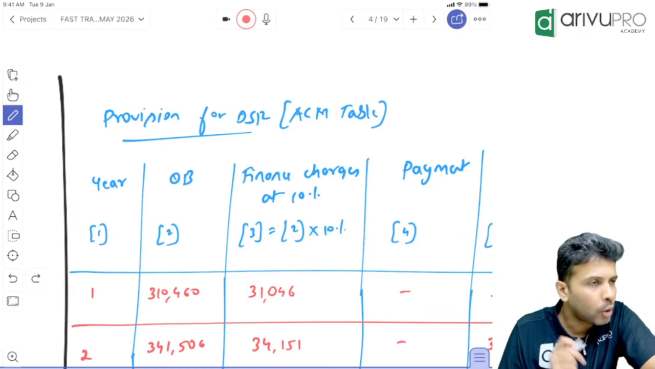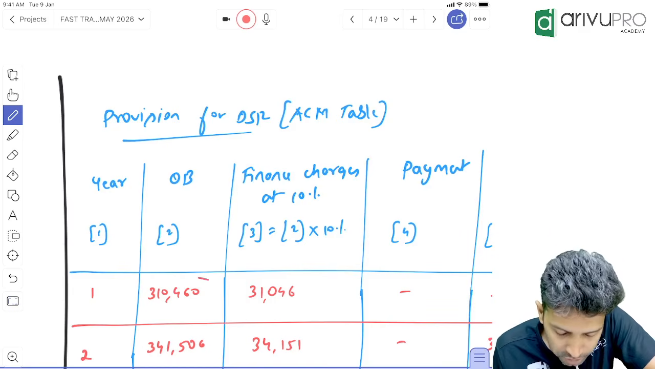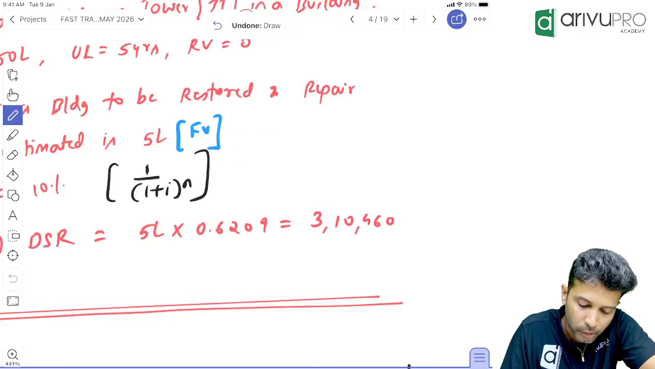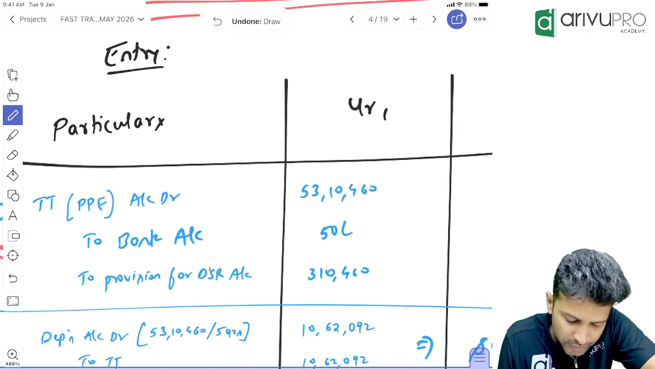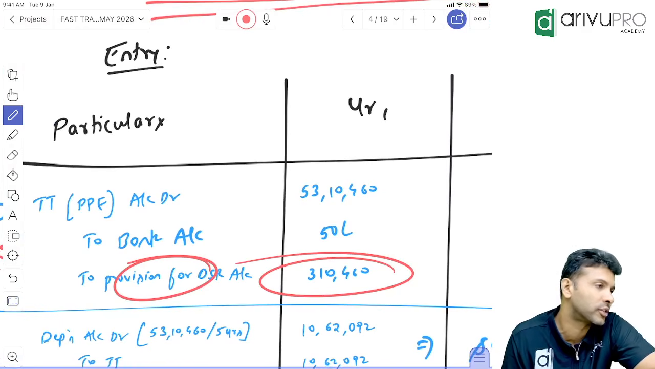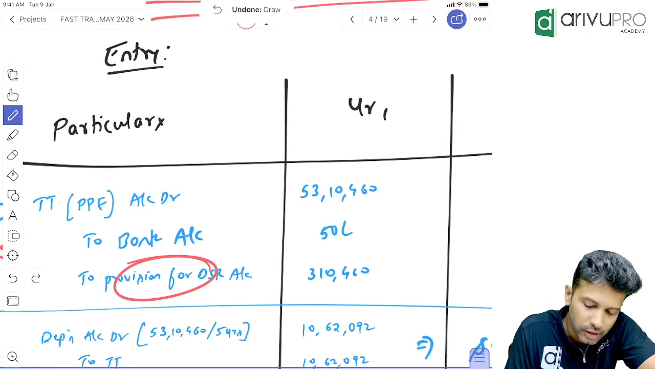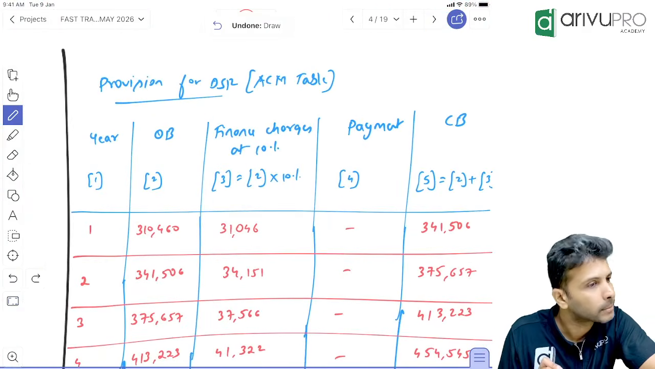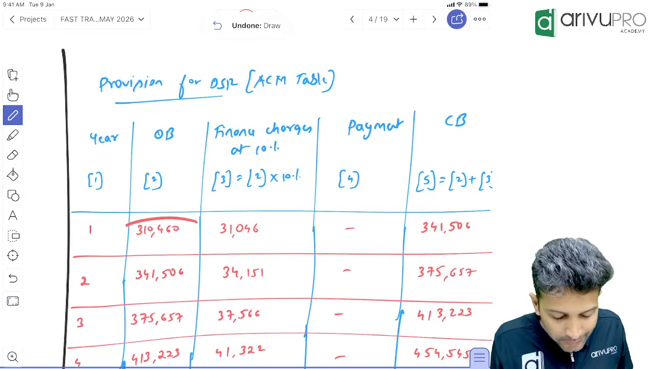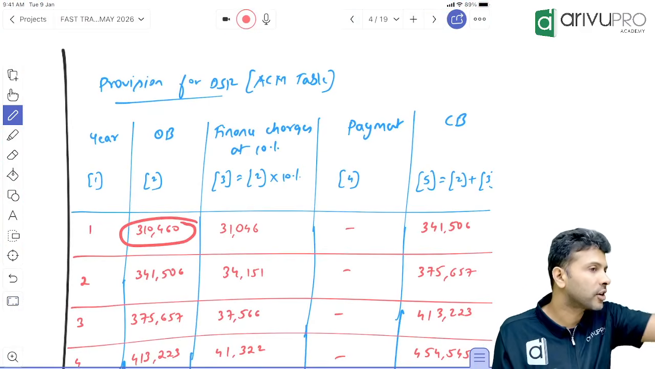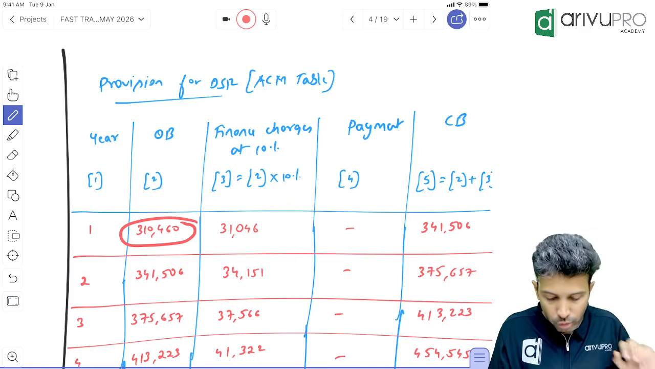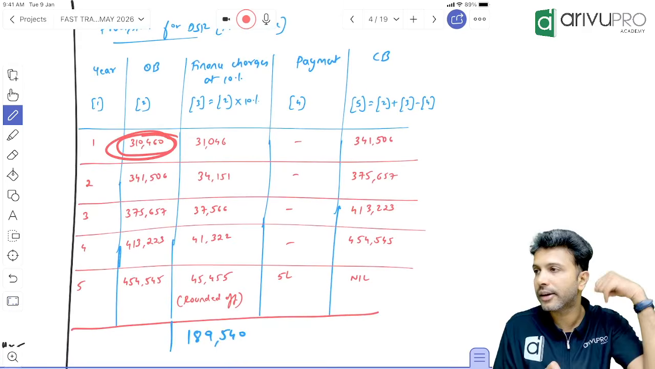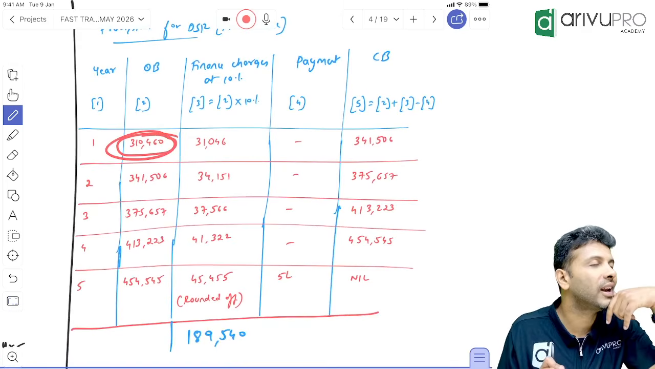It's good enough. How does this table work? Very simple. What is provision's balance currently in our books? Currently, what is provision for DSR balance in our books? We credited this account for 3,10,460, means its balance will be 3,10,460. Clear, people? Okay. Now, are we expecting to pay 3,10,460 or 5 lakh? 5 lakh. So, what is the difference between 3,10,460 and 5 lakh? Take your calculator. 5 lakh minus 3,10,460.